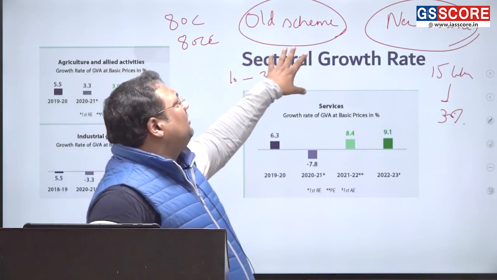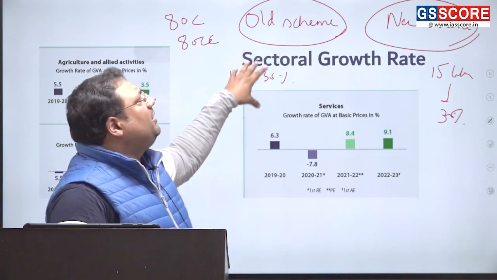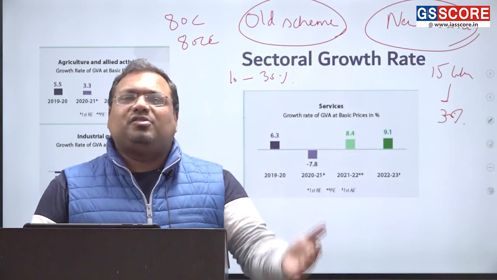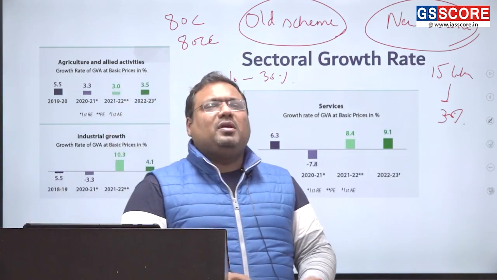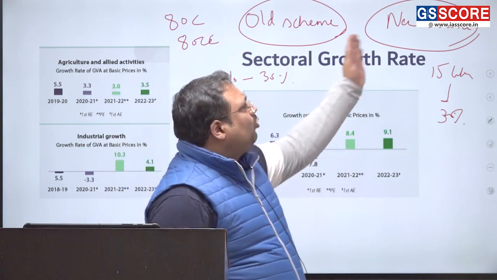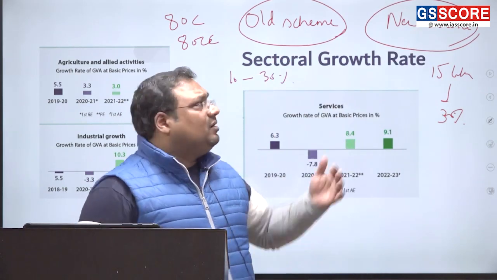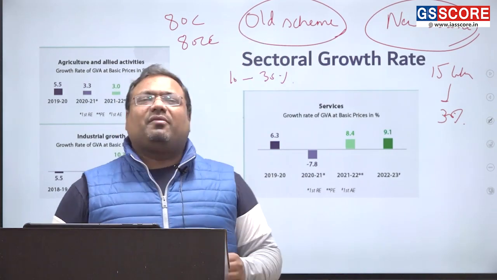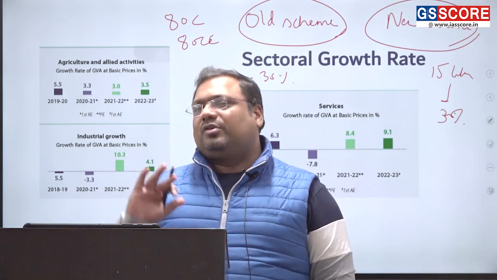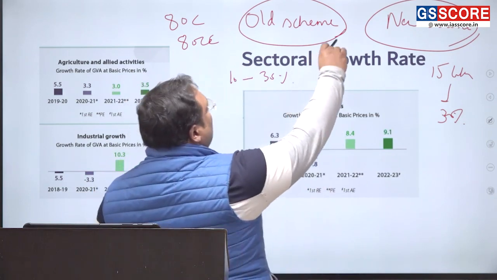So some people are still very familiar with the old scheme and they want to continue with the old scheme. That is why government did not force it on people. So like GST, it was a major tax reform, but rather than forcing it on people, government gave two options. Slowly, government will migrate more people to new scheme by giving lesser taxes here. And eventually, when very few people will be left in old scheme, then it will be removed someday. And that is a better way of introducing reforms, by the way. Okay. So this is your old versus new.